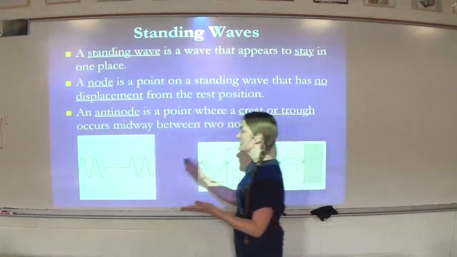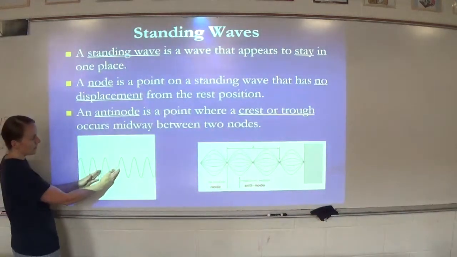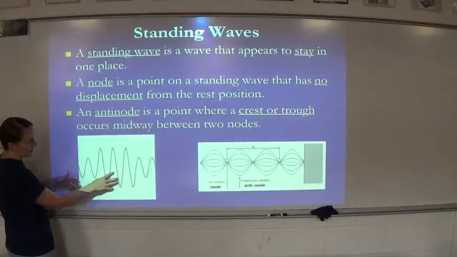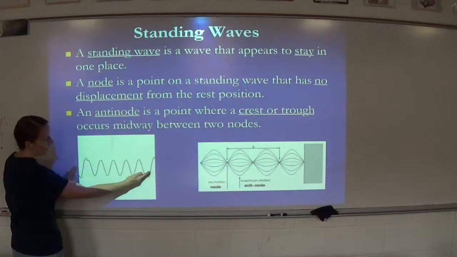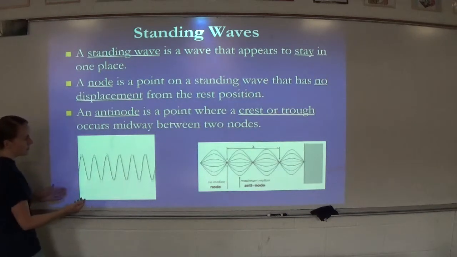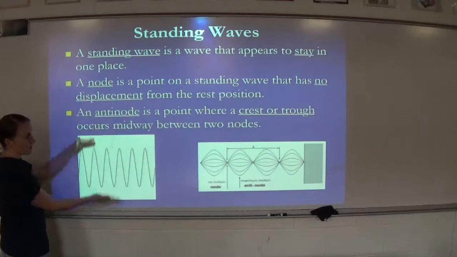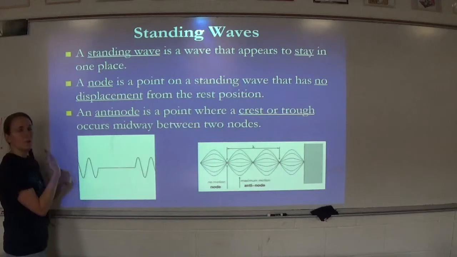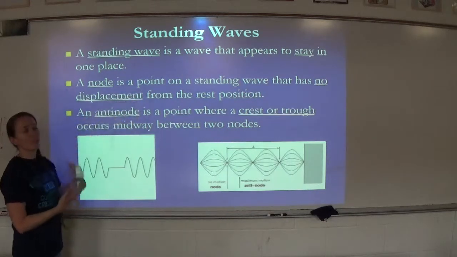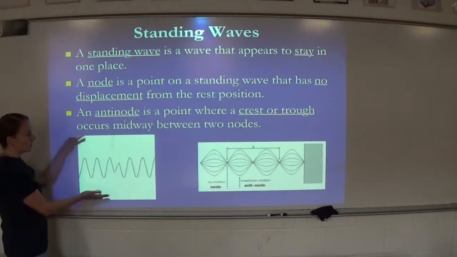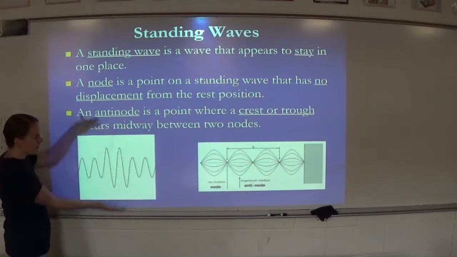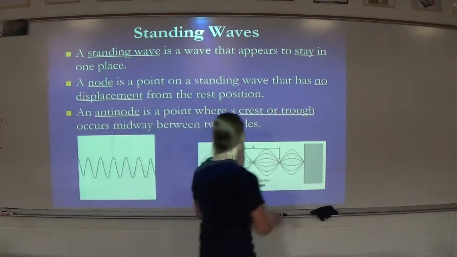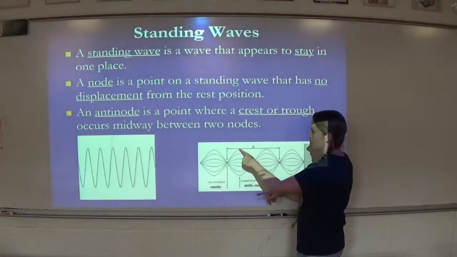If you watch, these two waves are coming together, and they're clearly both moving. Once they start overlapping, you can still see the edges are moving, but once they completely overlap, it doesn't look like the wave is actually moving anywhere. It just looks like it's doing like this. Again, they're still technically passing one another, but we just can't tell anymore. Remember, it appears to stay in one place. We see what looks like a wave that's not actually traveling in a direction. And here's where we look at a node versus an antinode.